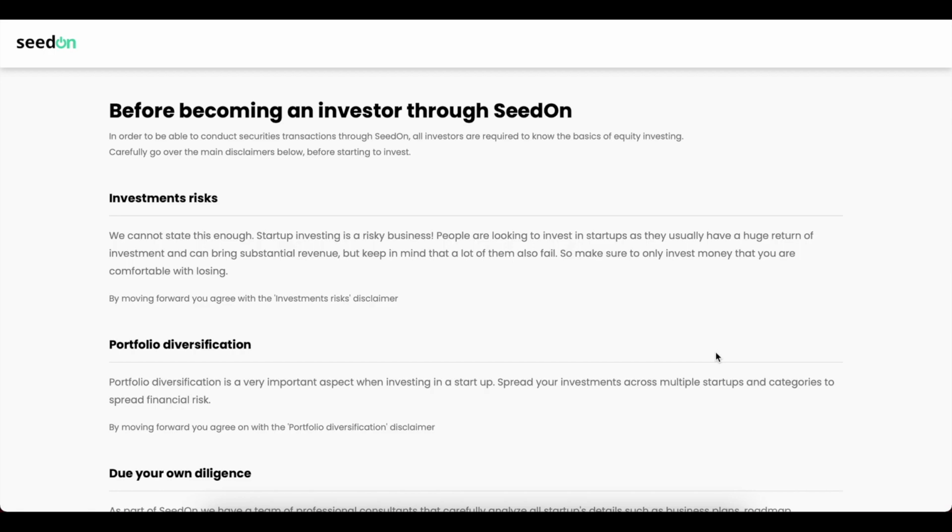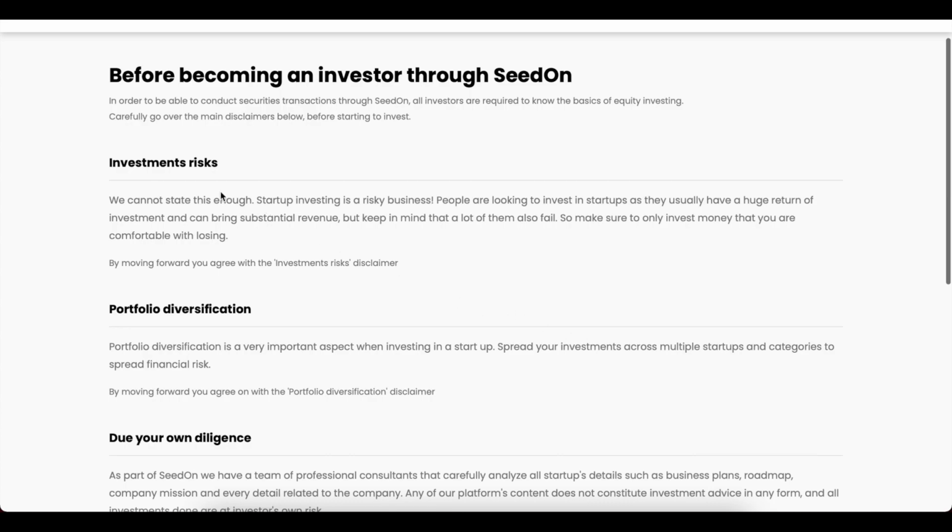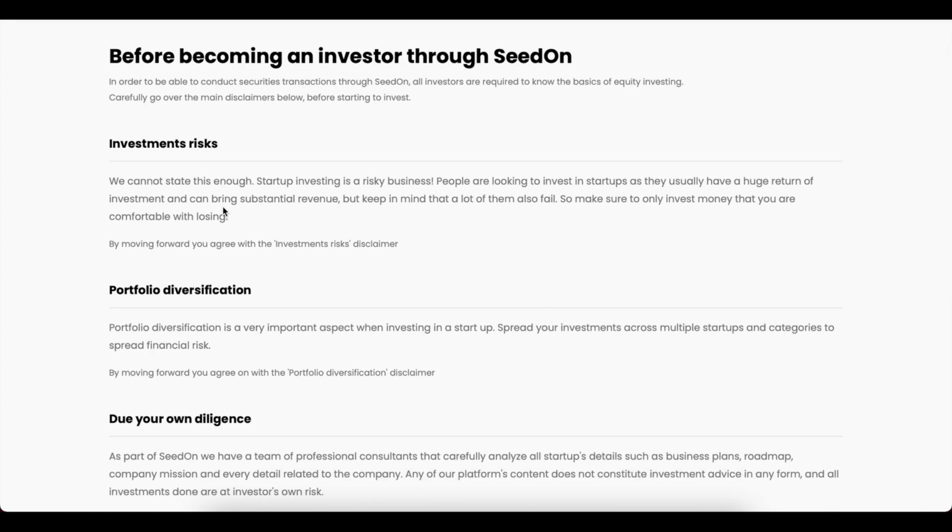This is basically a disclaimer that each investor is going to have to go through and understand, with all those conditions and terms. In order to be able to conduct securities transactions, all investors are required to know the basics of equity investing. They have to carefully go over the disclaimers below and read them before starting to invest. We have disclaimers about investment risks, and disclaimers about portfolio diversification. Before investing, they also have to do their own due diligence, right?